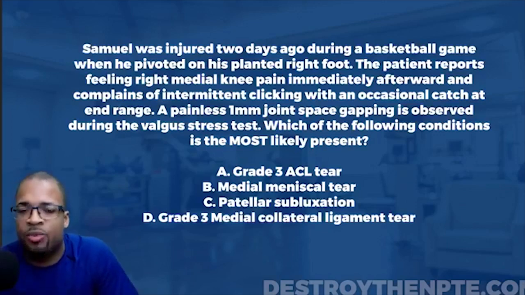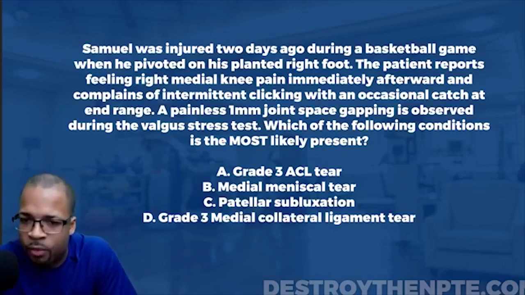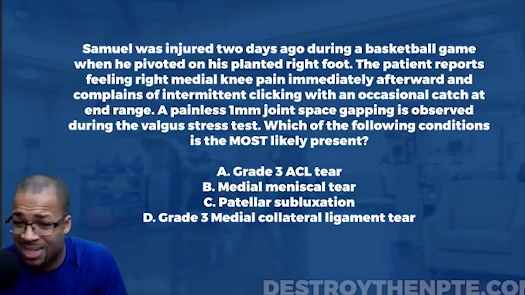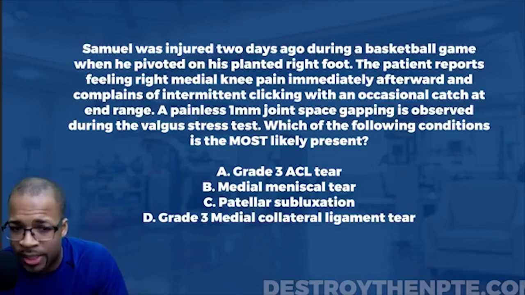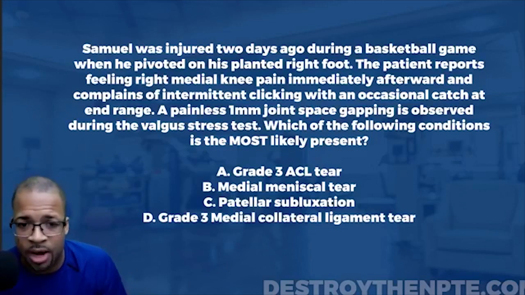Valgus stress test, we know we're primarily looking for some type of damage to the medial collateral ligament. It says a painless 1 millimeter joint space gapping is observed. Is that normal? Is that not normal? All right, hold on to that. We'll discuss it here in a moment. The question stem says, which of the following conditions is the most likely present? All right, so can we go in here and crush this thing?